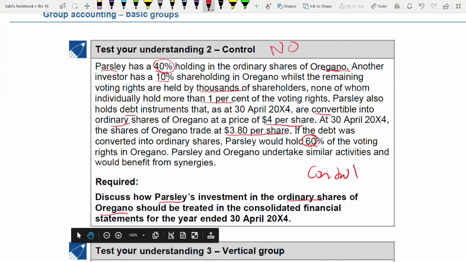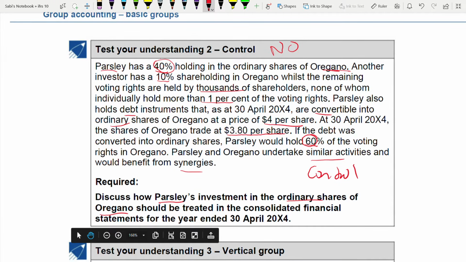And also they are taking similar activity, which would benefit from synergy. You need to discuss. The question asks to discuss. You cannot give your answer directly saying now it has a control. No. But how do you build your answer? How do you structure your answer? That's the main thing in SBR that one needs to know.